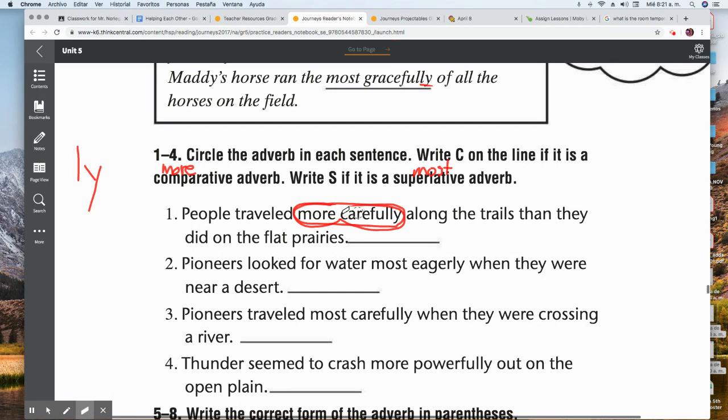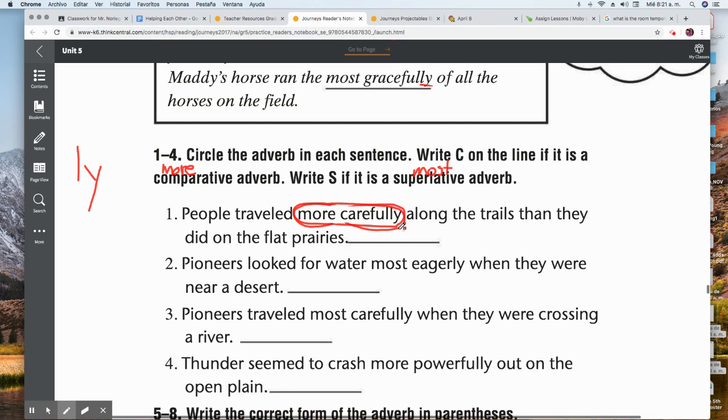Okay, and what type of adverb is this? Is it a comparative adverb or superlative adverb? Okay, well, look right here. Look what I wrote right here on top of my word comparative. I wrote more. And I wrote most on top of a superlative adverb. Okay, what word is this? More. So this word tells me that I am using a comparative adverb.